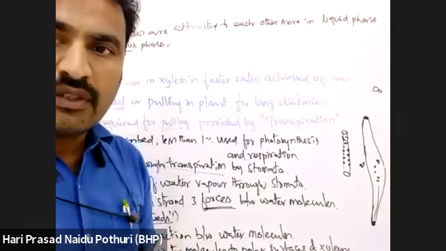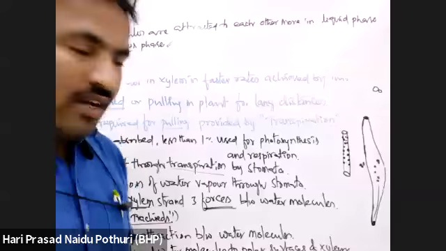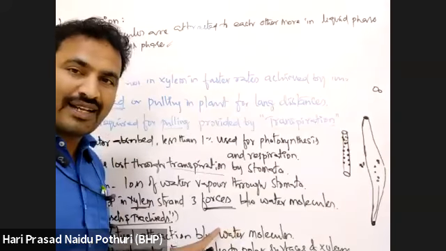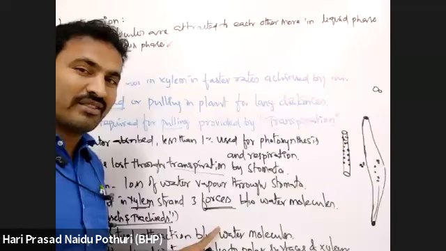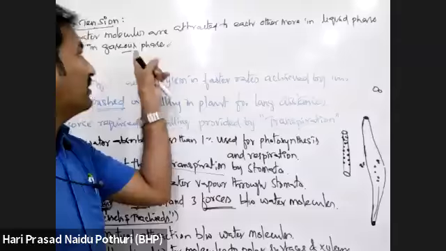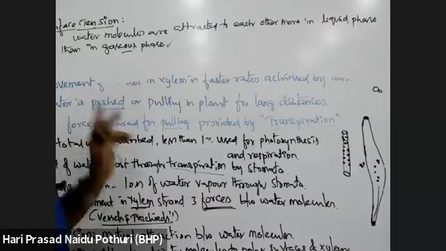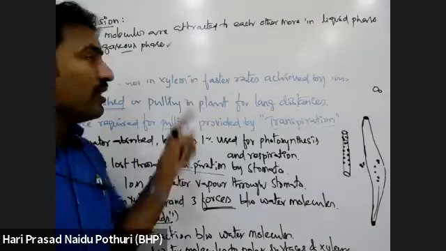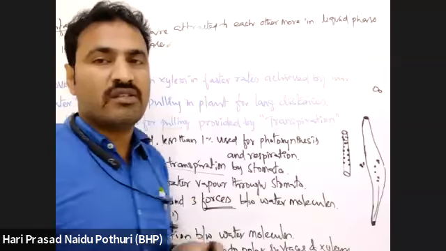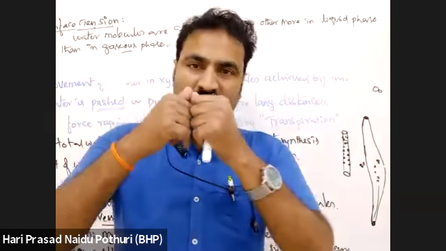What is the difference between cohesion and surface tension? Cohesion is mutual attraction by forming hydrogen bonds. Cohesion and surface tension are similar, but what does surface tension mean? Surface tension is attraction, right?